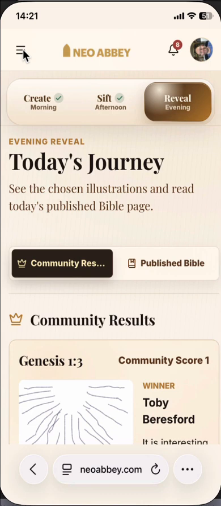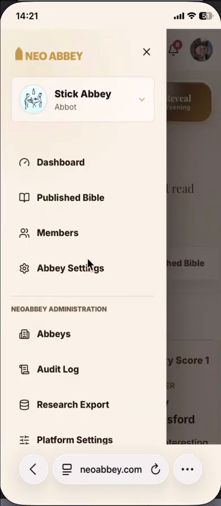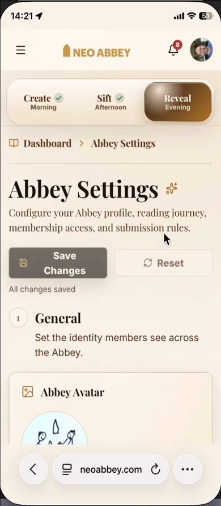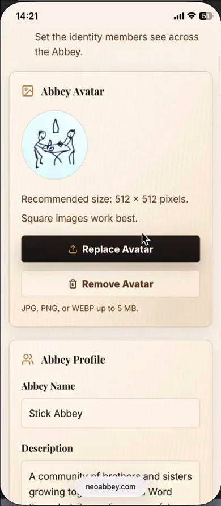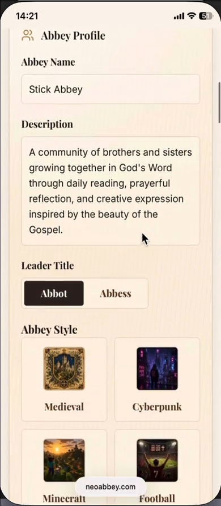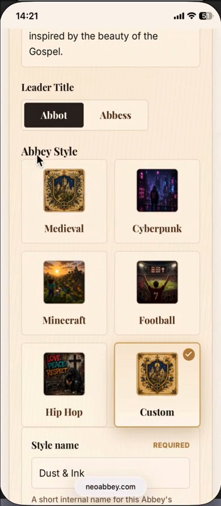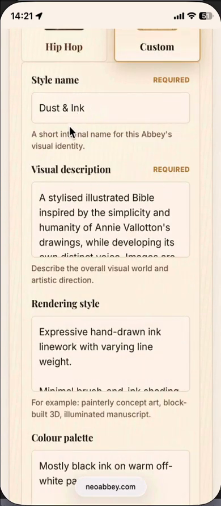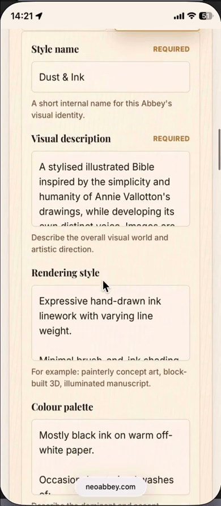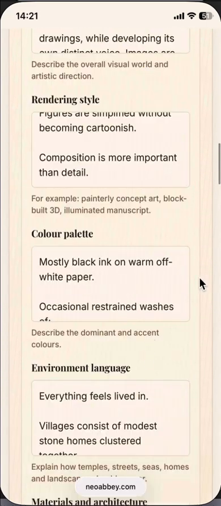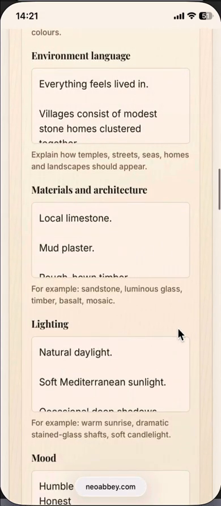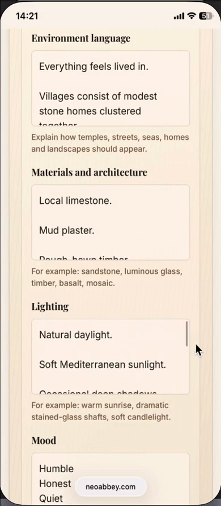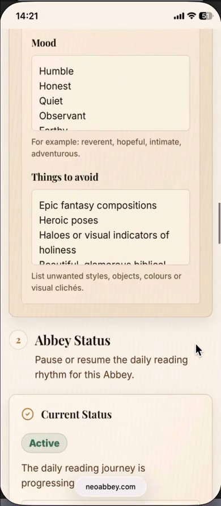I'll just show you a couple more features if you've lasted this long in the video. As an abbot or abbess, I've got a few Abbey settings that I can control. I can set the Abbey avatar, a profile and description, and I can choose the default Abbey style that is generated using the AI. There are some fields to fill out, so I recommend getting AI to help you fill them in. I did. Mediterranean sunlight isn't something I came up with on my own, I have to confess.